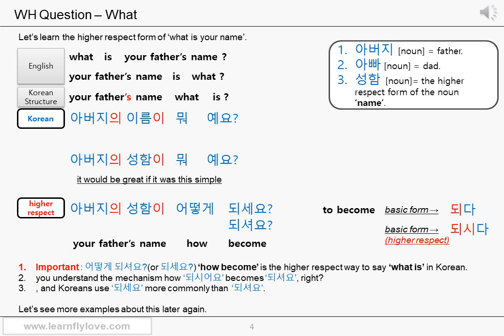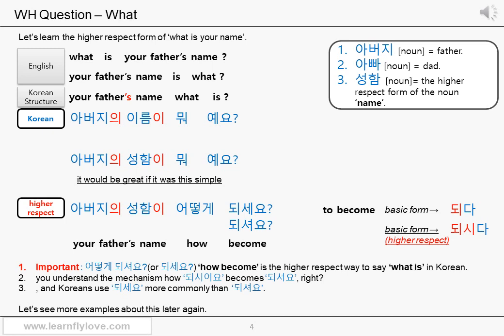There's another, but let's just use 성함 this time. Father is 아버지. It's already higher respect form because dad is 아빠. So 아버지 is a higher respect form of a dad. Okay? So let's use 아버지 this time.